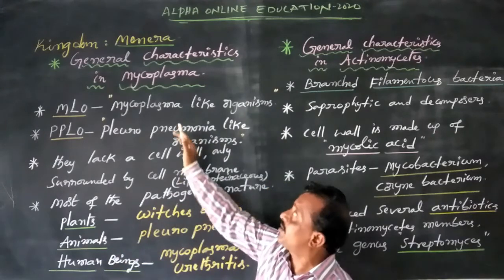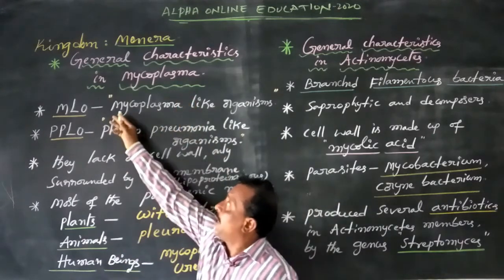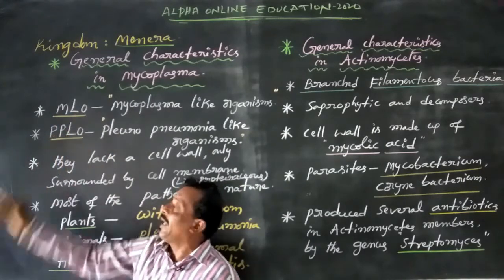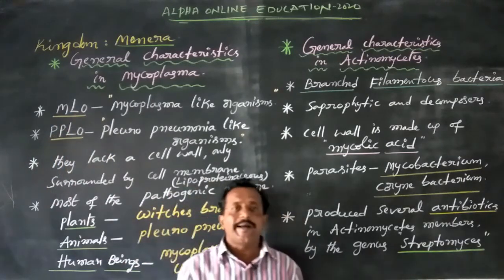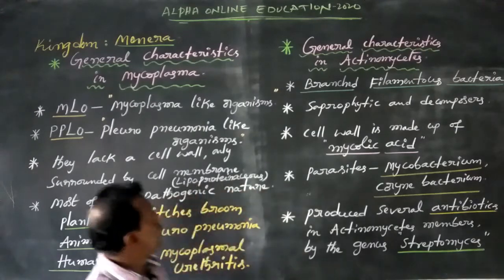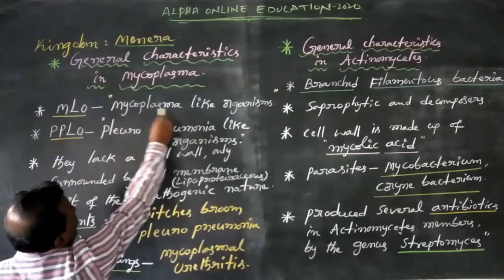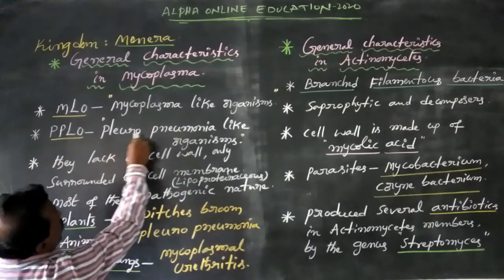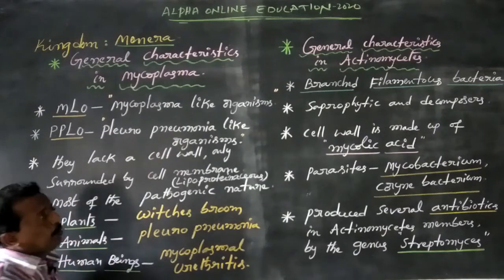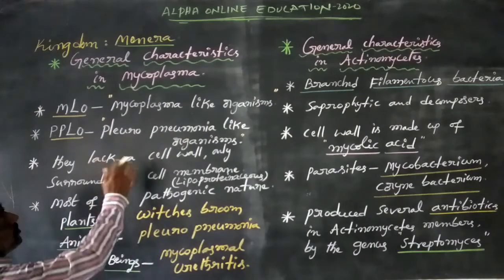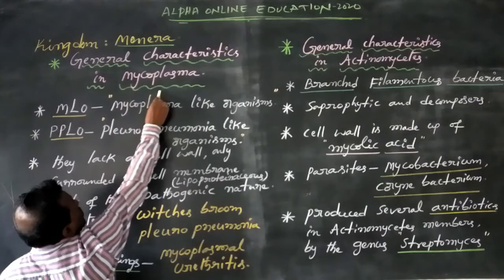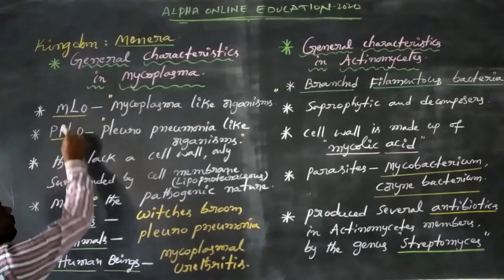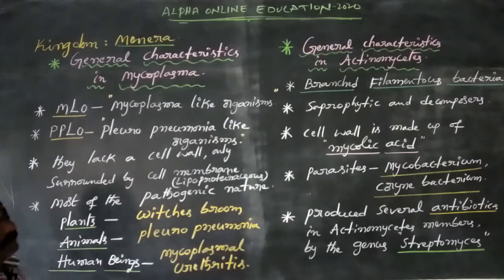Mycoplasma are commonly known as MLO and PPLO.